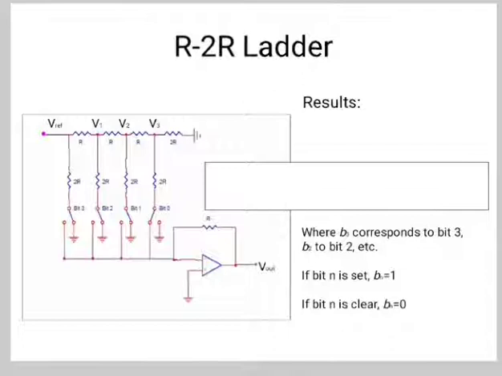The digital logic circuit which is used to drive the D to A converter can be generated by a combinational or sequential logic circuit, data registers, counters, or simply switches. The interfacing of an R to R D to A converter of n bits will depend upon its application. There are many popular DACs available such as the 8-bit DAC 0808.